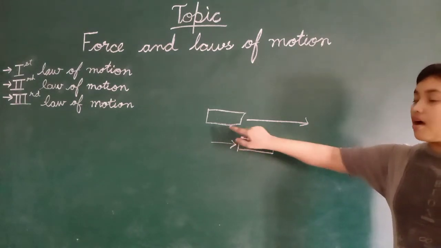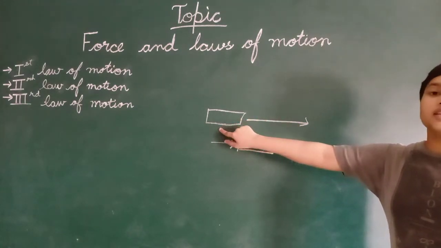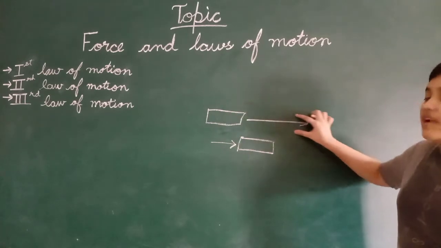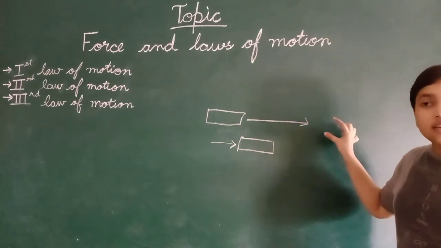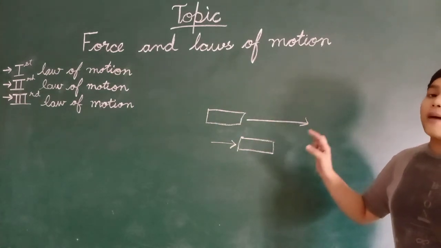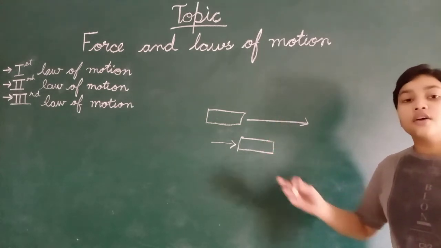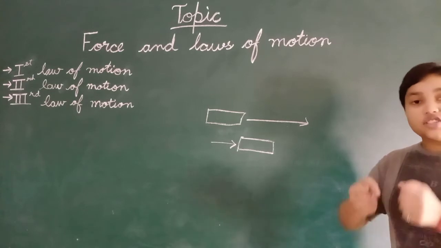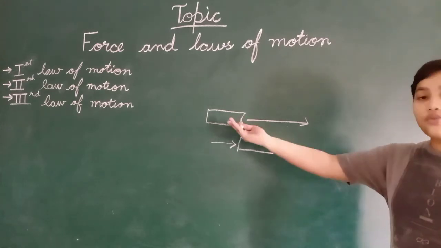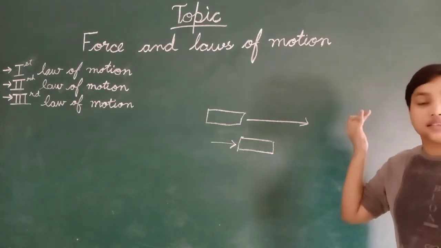When this bus is moving in the same direction with the same velocity, the external force is not applied on it. When the driver speeds up the bus, then the force will apply and it will move faster.